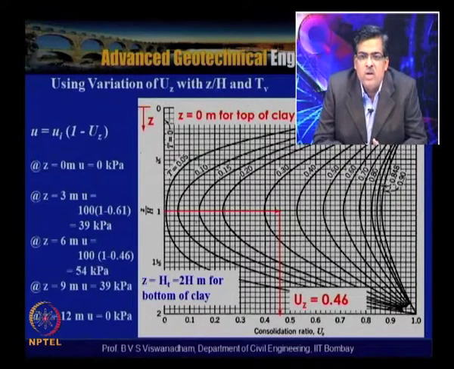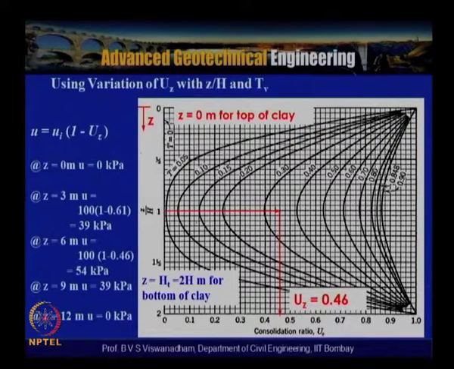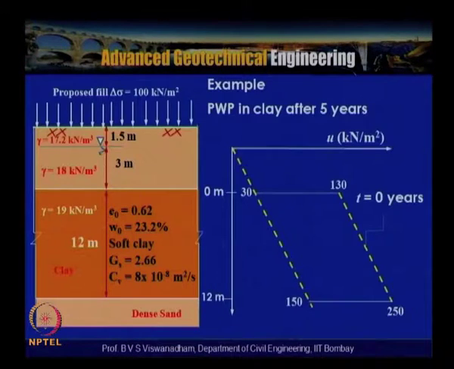So we calculate the time factor based on t, and after applying the surcharge of 100 kilopascals, this gives the pore water pressure in the soil. This exercise has helped us to plot this isochrone after 5 years. This is the excess pore water pressure yet to be dissipated. So you can see that this is at z by H is equal to 1, that is, at this point.